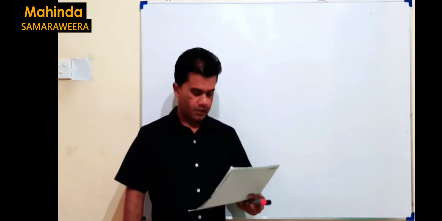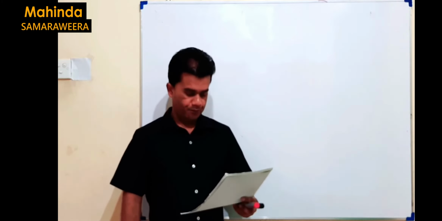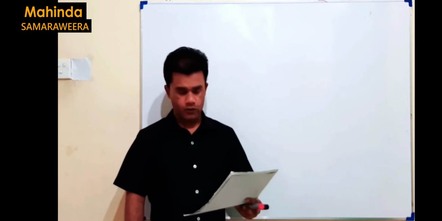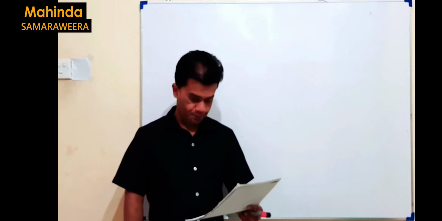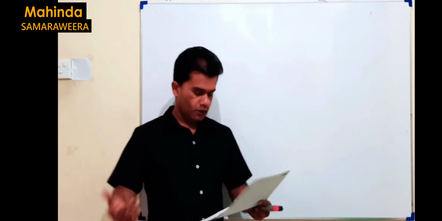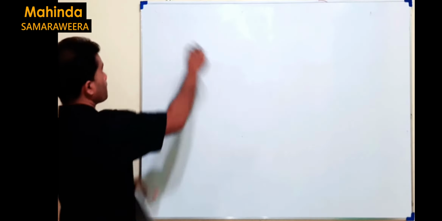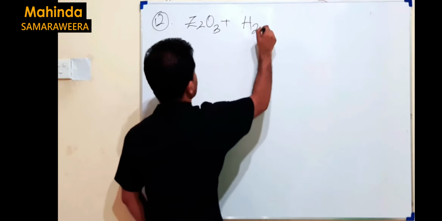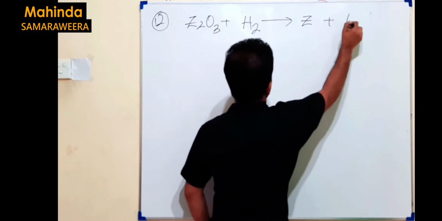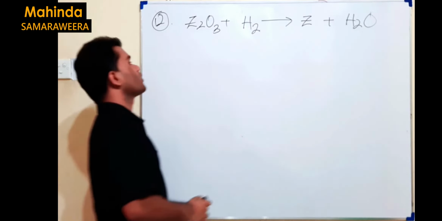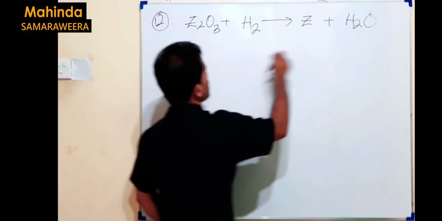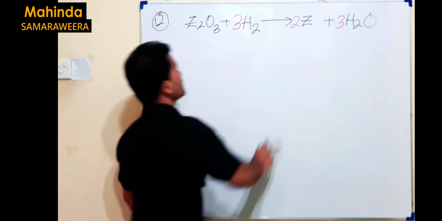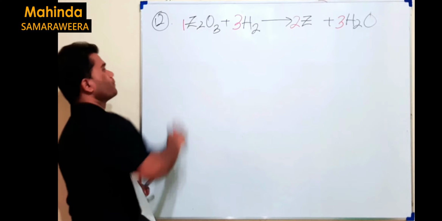Question number 12, that's again from chemical calculation. You are given an oxide, and it is reduced by hydrogen, then it goes to metal and water. So we can first write the balanced equation for this. Z2O3 plus hydrogen gives the free metal Z and water H2O. Is it balanced? It's not balanced, we have to balance it. Since 3 oxygen, we just multiply this by 3, 6 hydrogen, it should be 3 here, 2 Z, yes, that's the balanced chemical equation. Here we get 1.